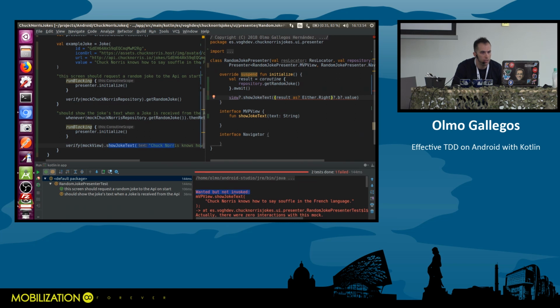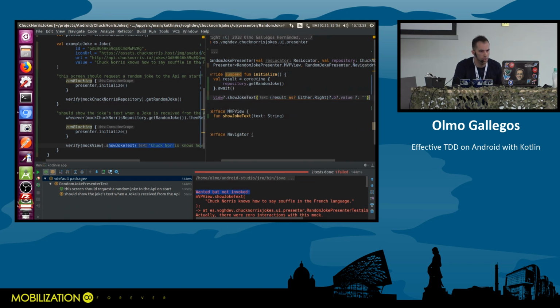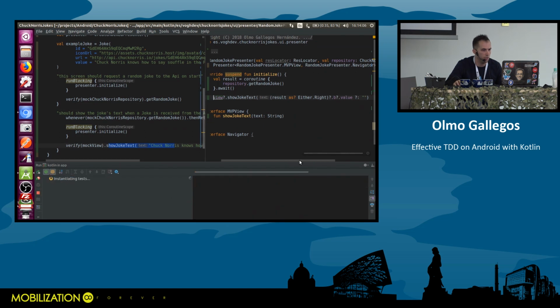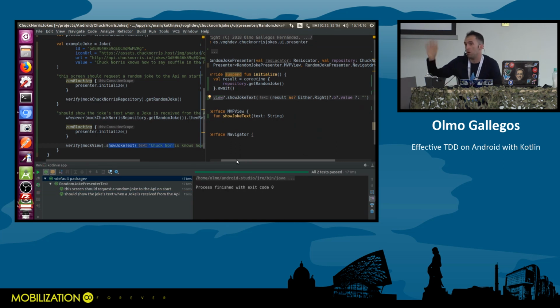Am I passing a string? Yeah, and this is nullable, so I need to pass the elvis operator in the case it is null. All right. So now this should pass. Let's see if it does. So we kind of followed the strategy number 2, okay? Well, this code maybe could be improved, but okay, we wrote production code that works.